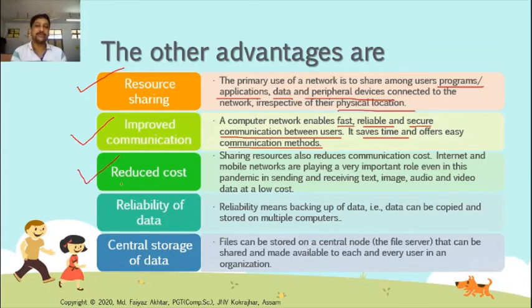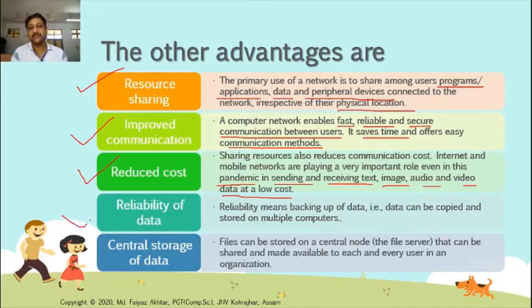Reduced cost is also an advantage. Sending the same mail via post office requires so much cost, so many people, so much time. Sharing resources also reduces communication cost. Internet and mobile networks are playing a very important role, even in this pandemic, in sending and receiving text, image, audio, video at very low cost.